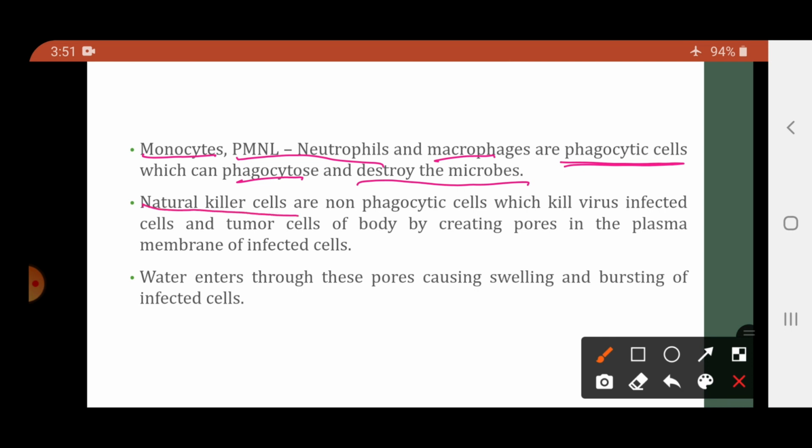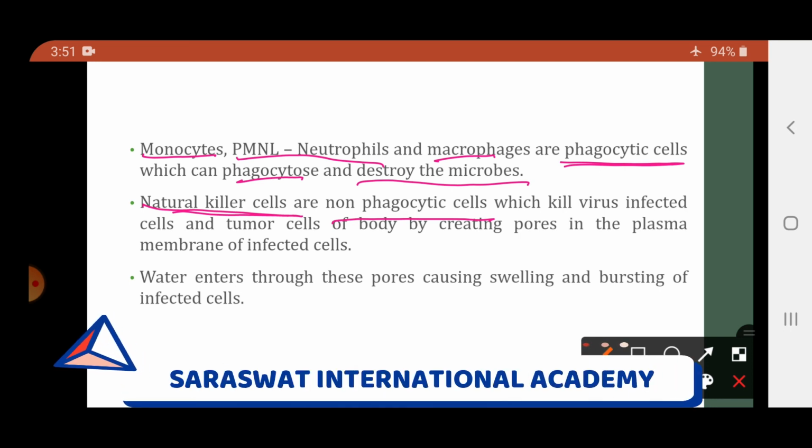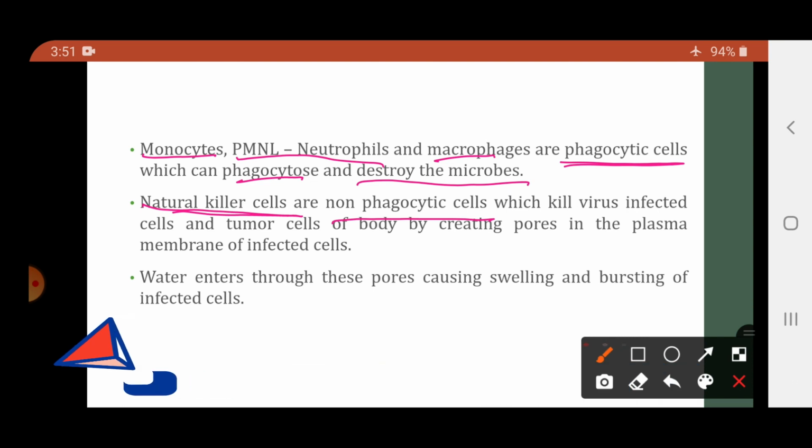But जो natural killer cell है, they are non-phagocytic cell. वो सेल है, सेल्यूलर बैरियर्स यानी सेल्स which will provide the immunity. So natural killer cells are the lymphocytic cell, but these natural killer cells are not the phagocytic cell. So वो कैसे माइक्रोब को मारेगा?